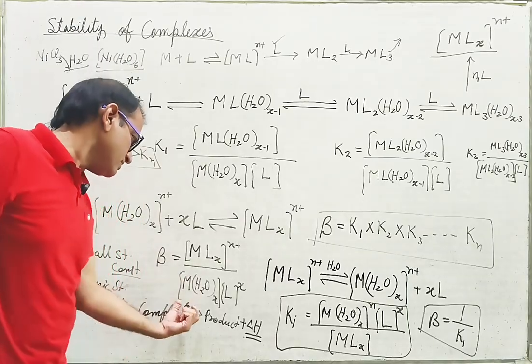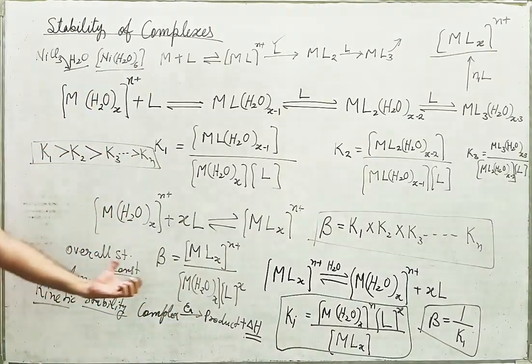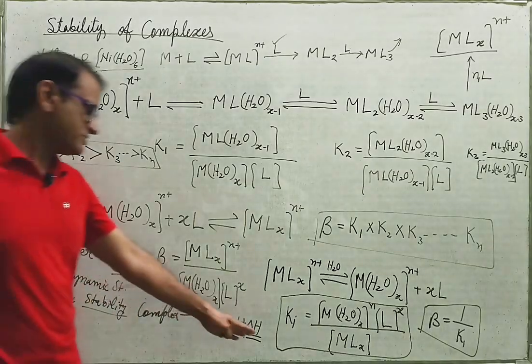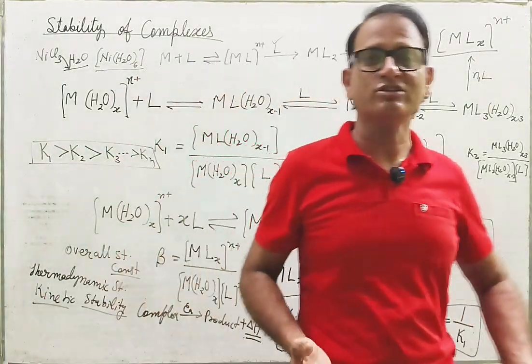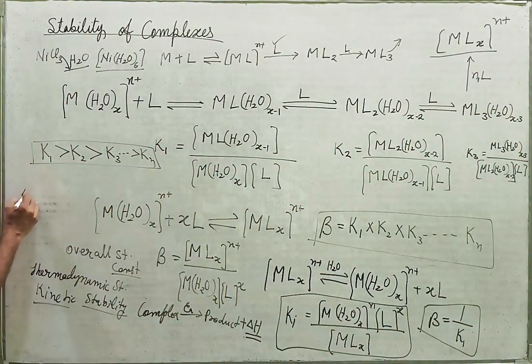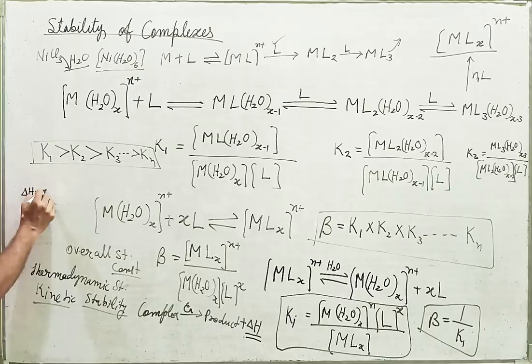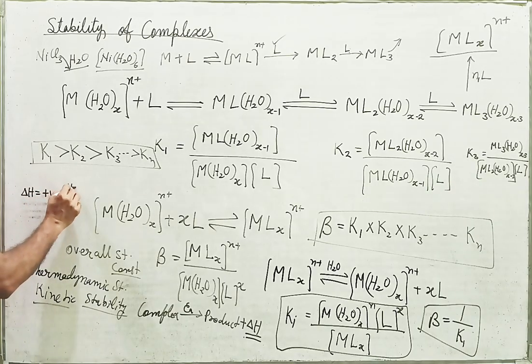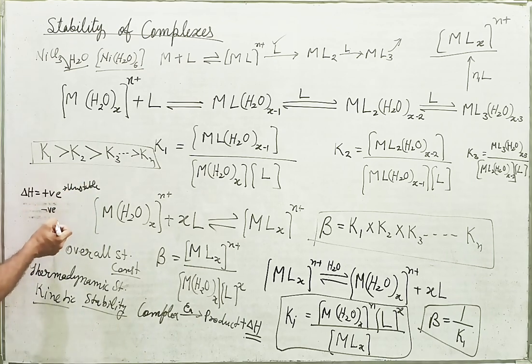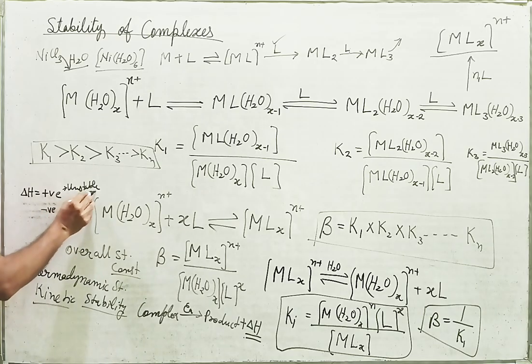Means EA will tell you how fast the reaction is going to happen. Okay, delta H will tell you whether the reaction is endothermic or exothermic. If delta H is positive, then unstable. If it is negative, then what we will say? Stable. Okay.